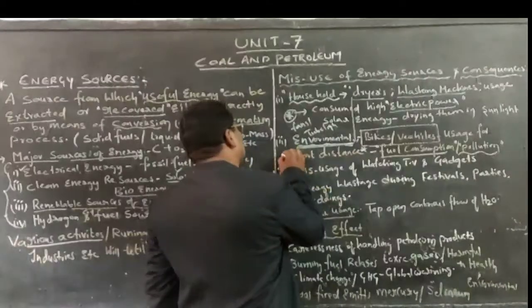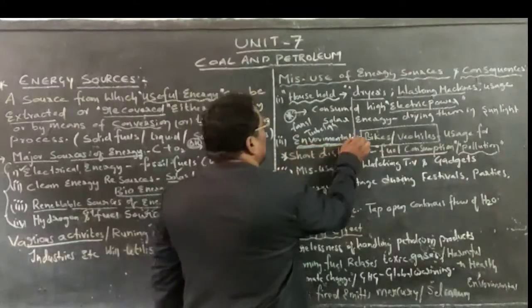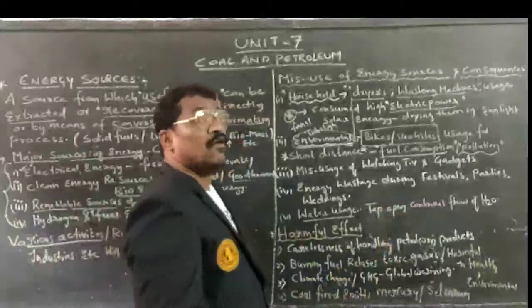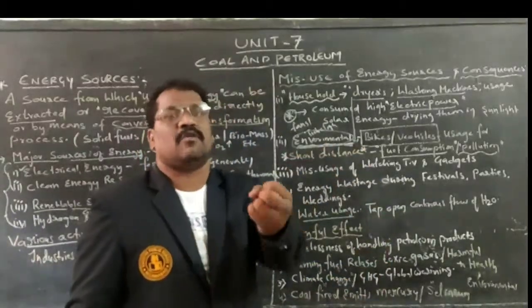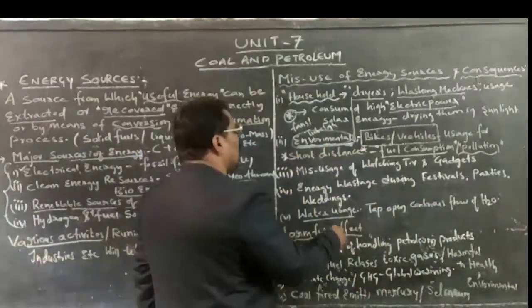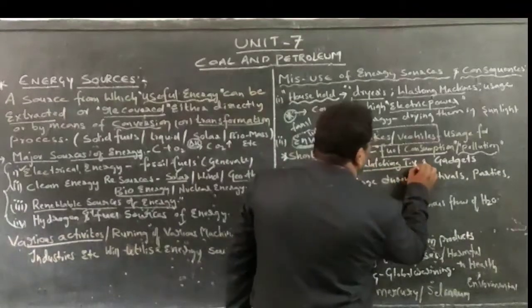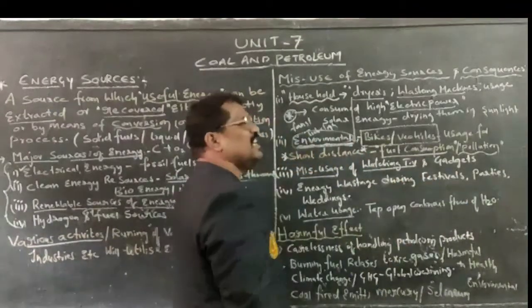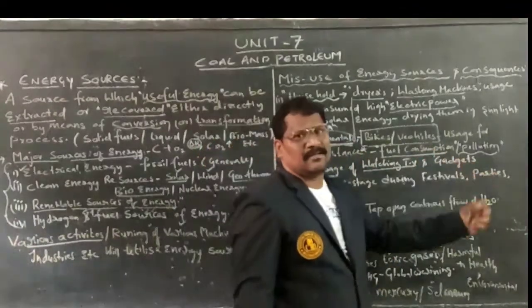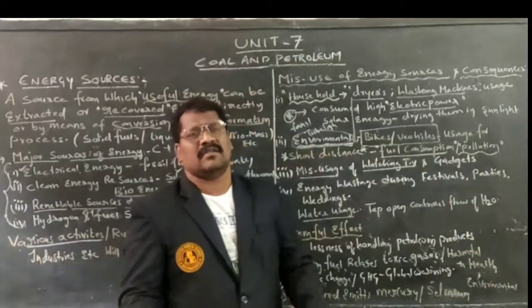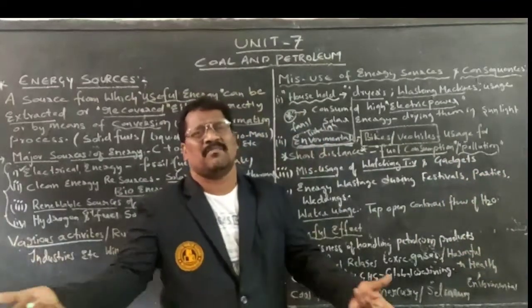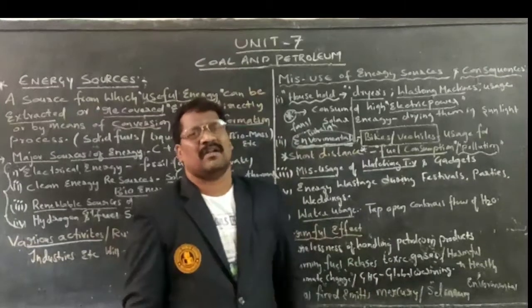Therefore, if you take that particular care, environmental pollution can also be protected to some extent. Next one is misusage of watching TV as well as gadgets. Different electronic devices, children utilize for various purposes, and misuse that.